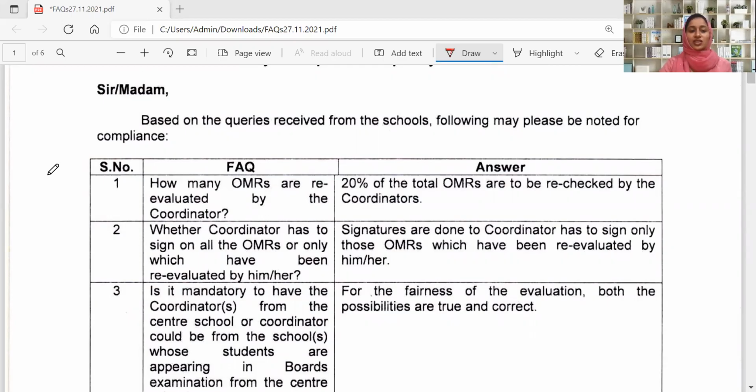The first question is how many OMRs are re-evaluated by the coordinators. Yes, 20% of the total OMRs are to be rechecked by the coordinators, not all the OMRs. Note down, 20% of the total OMRs.